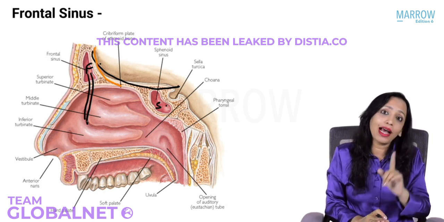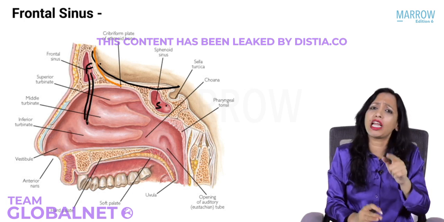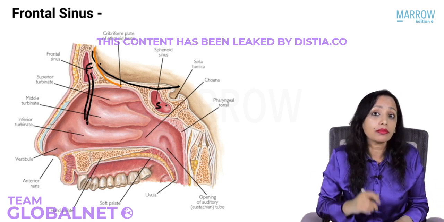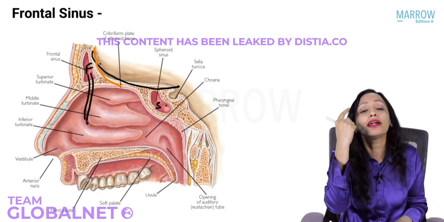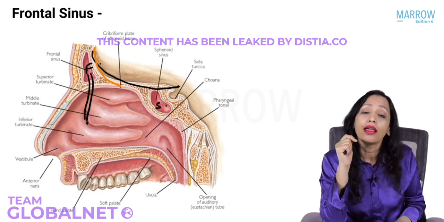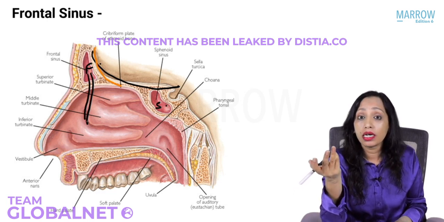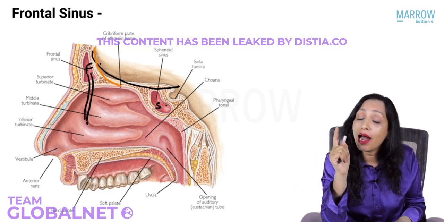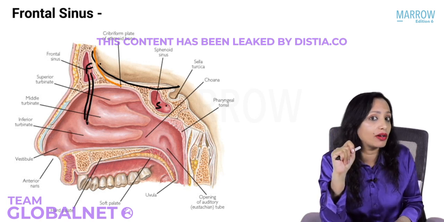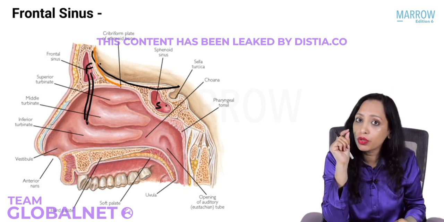And which sinus has a drainage which is helped by gravity? First tell me which is not helped by gravity, which is hampered by gravity. Yes, maxillary sinus. We saw that it has an anti-gravity drainage. Which is helped by gravity? Yes, the frontal sinus. So what? It is helped by gravity. That is responsible for the type of headache that is present in frontal sinusitis, when there is edema of the frontonasal duct or the frontal recess.